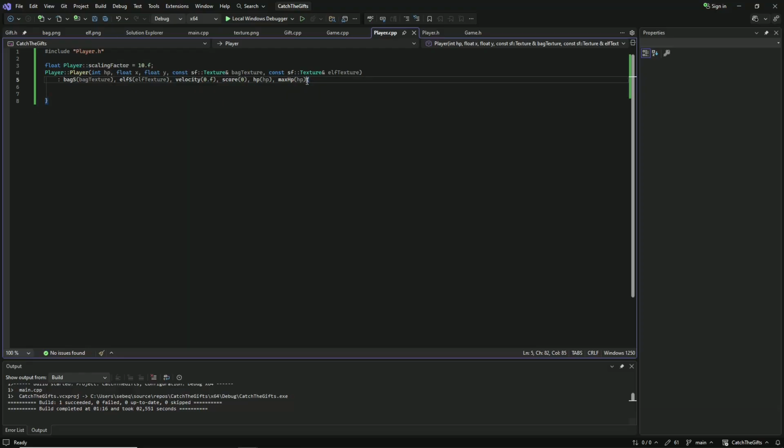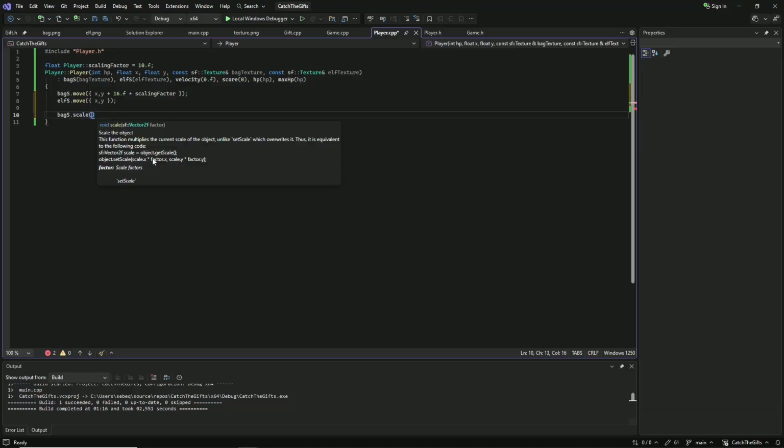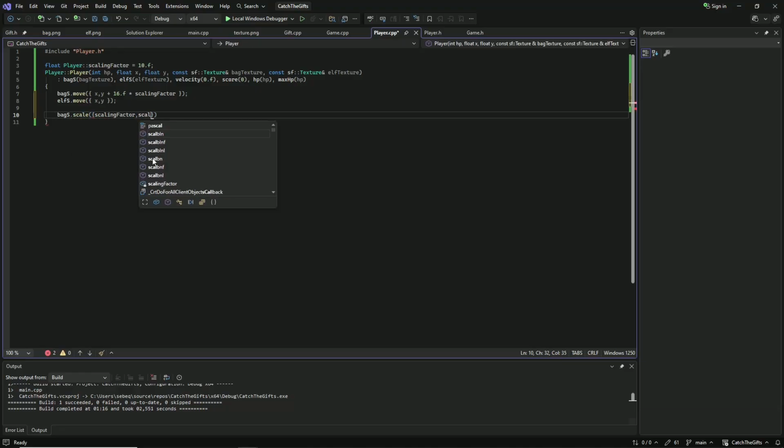Okay, now inside the body, I would like to move the bug sprite to X and Y plus 16 pixels times 10, because the bug is 2 times shorter than the elf sprite. Now let's also move the elf sprite to the position. Next, here I meant to use the scaling factor. Okay, next, let's scale the bug sprite by the scaling factor and the scaling factor.